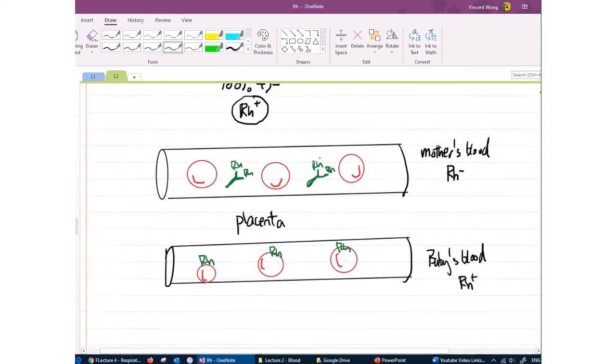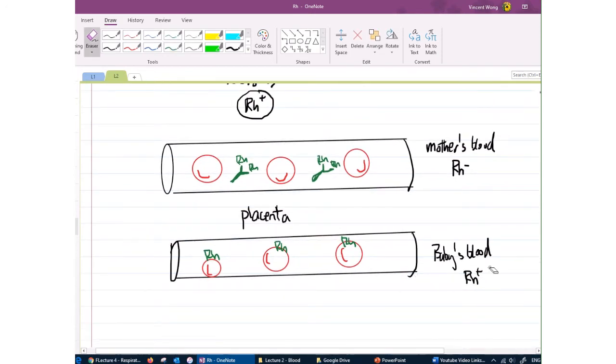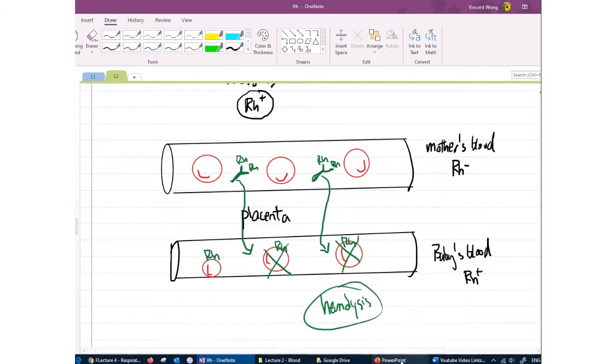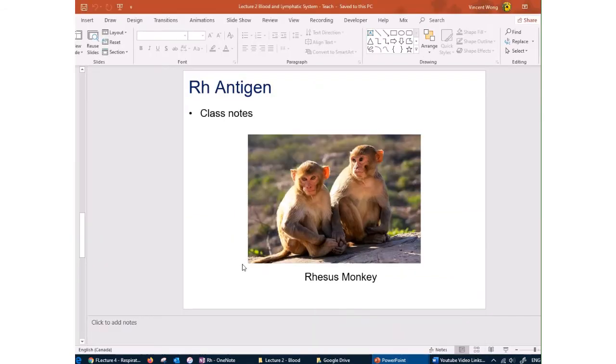And what happens is, in the second pregnancy, the baby is positive, so some of these antibodies are actually going to cross the placenta. They're going to cross the placenta, and they're going to cross-react with the baby's RBC, and that is going to result in hemolysis in the baby's blood. Okay, so that is not a good thing to happen.